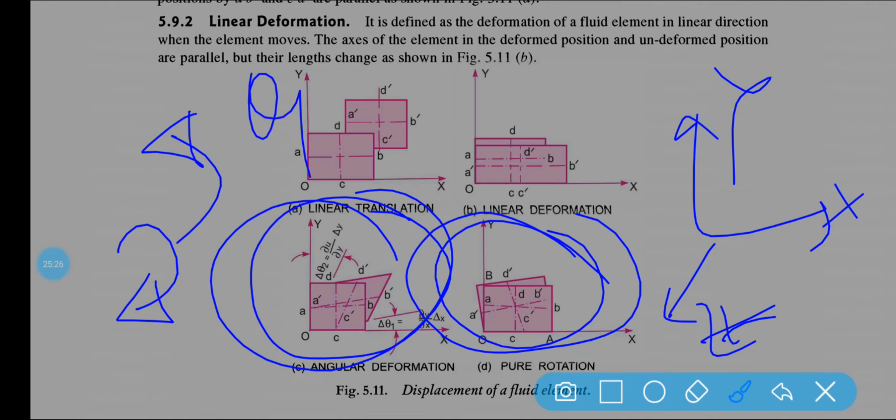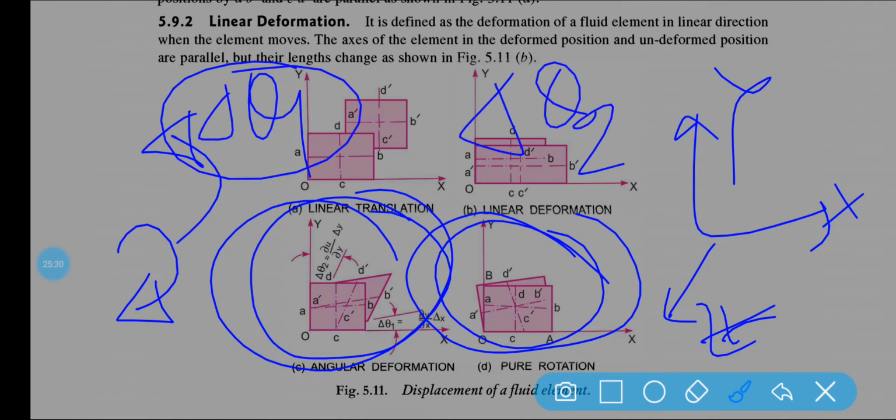Let del theta 1 and del theta 2 be the average change in angle between two adjacent sides of a fluid element. You can see here del theta 1 and del theta 2.